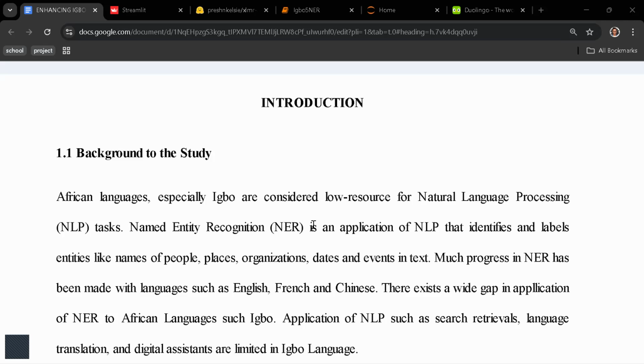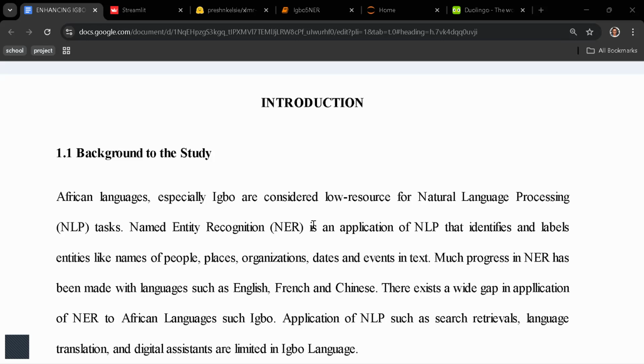What is NER in the first place? NER is a base task in NLP. Natural language processing is NLP. NER, named entity recognition, identifies and labels entities like names of people, places, organizations, dates, and events in text. When you have millions and billions of text, like social media, which generates billions of text, reshares, retweets, tweets, posts, it generates lots of data.